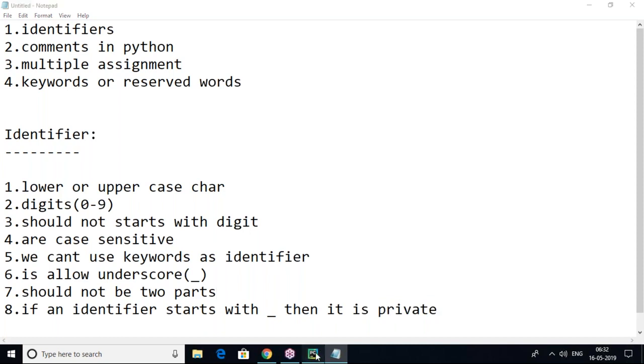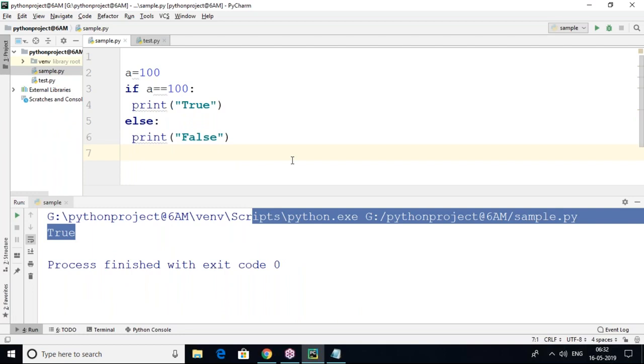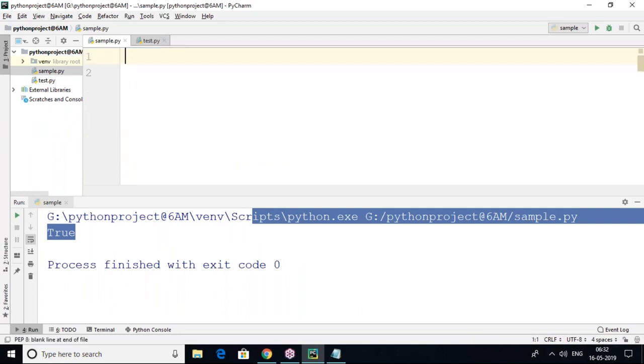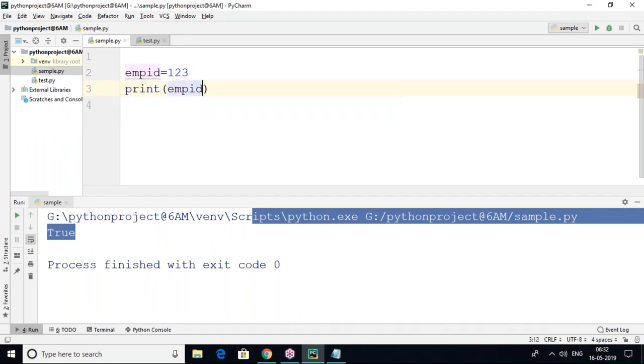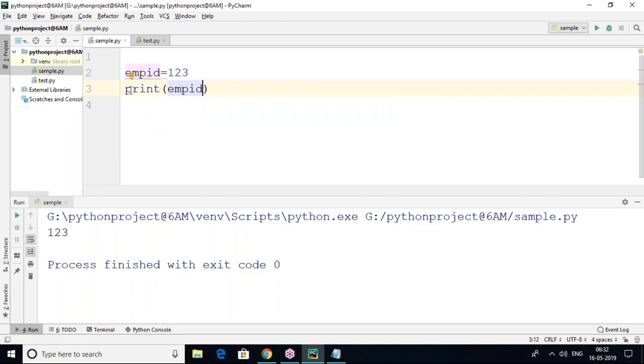So let's see the practical implementation. An identifier allows lowercase and uppercase characters. Suppose emp_id equals 123. Print emp_id. Yes, it prints, no doubt at all. It's a lowercase identifier. If it is capital, yes, capital also works. So lowercase and uppercase characters are allowed.